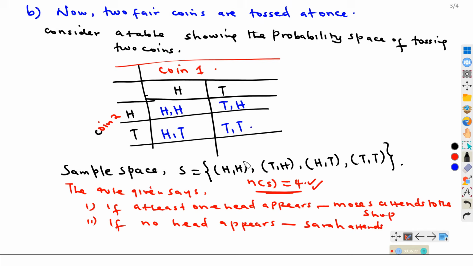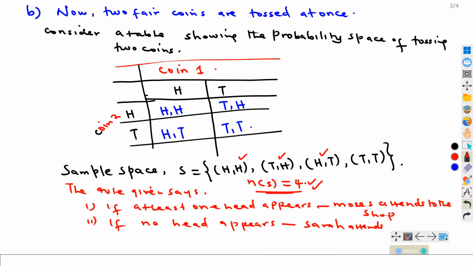Where do we have the head? At least one means 1 and above. Here we have 2 heads, so that one can be there. Here we have 1 head, this one can also be there. We have 1 head, that one can also be there.